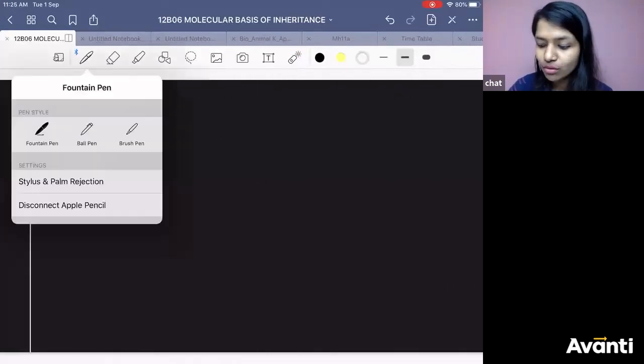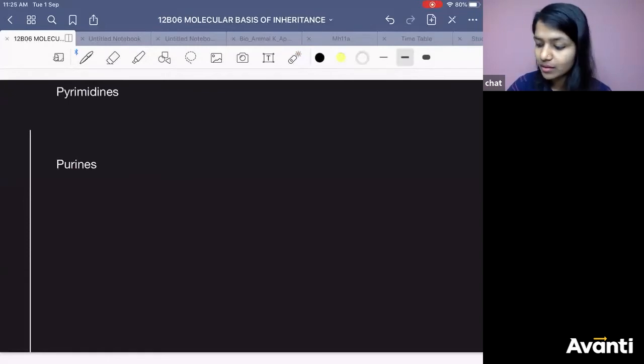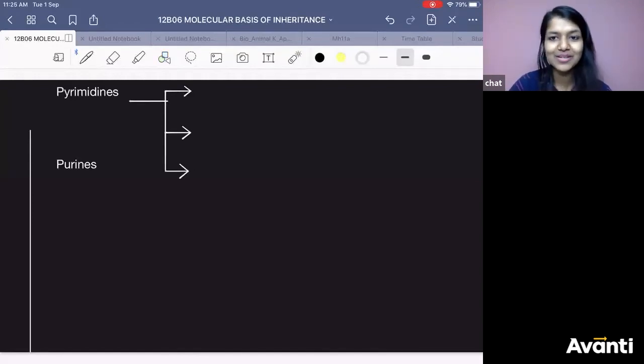I hope you know what are pyrimidine, what are purine. Pyrimidines. Long name. When you have a long name, you make a short form, na? Our class started with this only today. Writing shortcuts. So pyrimidine is shortened to CUT.